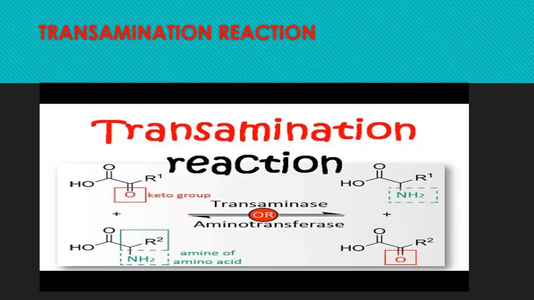This is the transamination reaction. In this reaction, alpha-keto acid is converted into alpha-amino acid in the presence of the transaminase enzyme, and this enzyme is also known as aminotransferase.